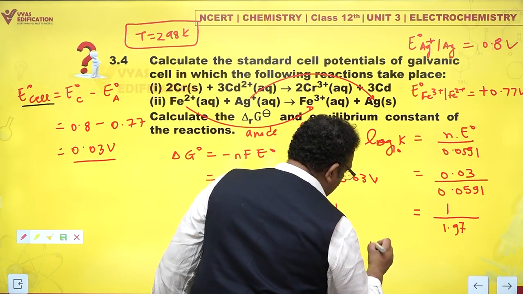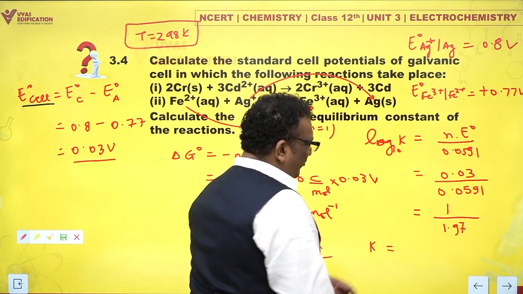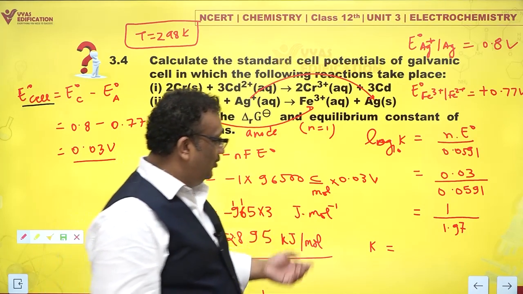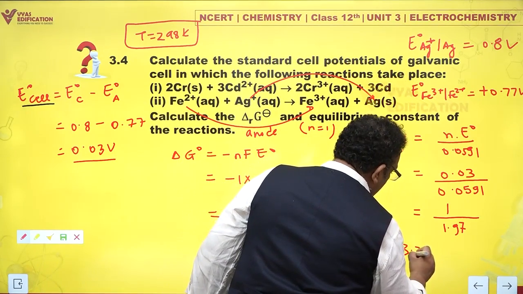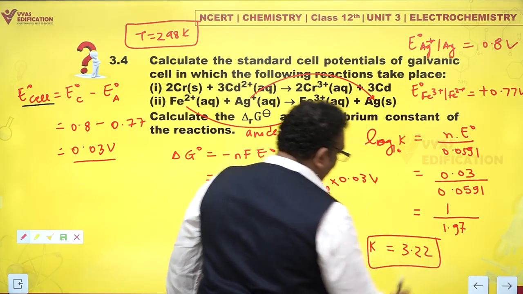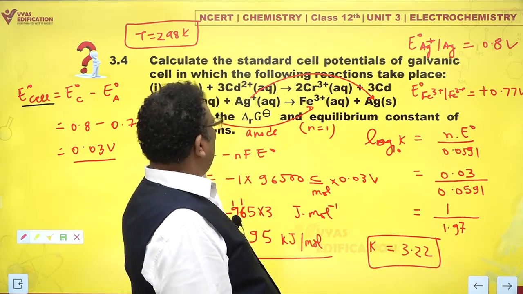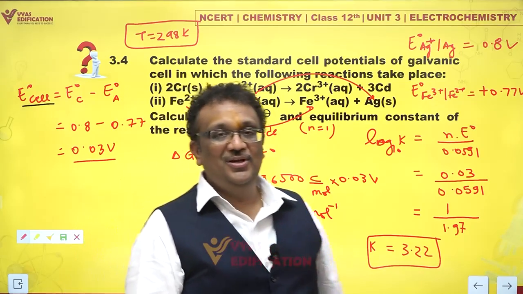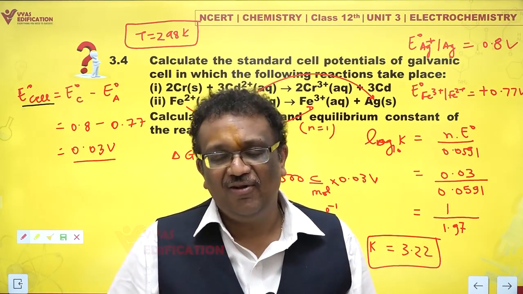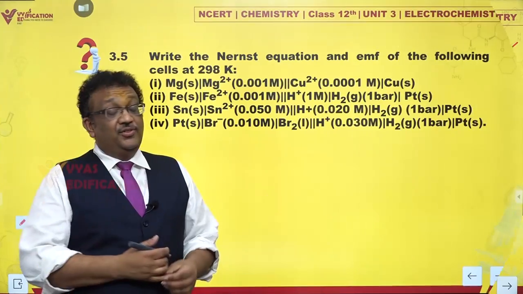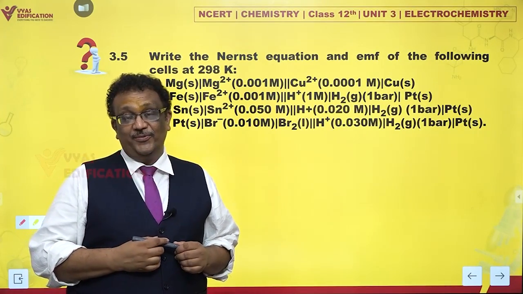When we take antilog, K comes out to be, we can carry out calculations, take the antilog. And the antilog gives a value of 3.22. Oh wow, that's it. This is the equilibrium constant, which shows that slightly it is pushed in the forward direction. And I mean, both the species have roughly same tendency to exist. This was the question. And this is a question about Nernst equation.